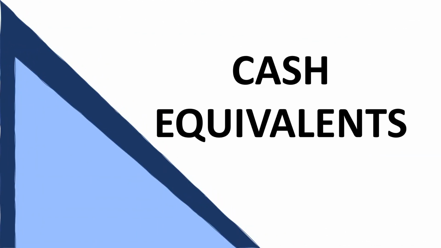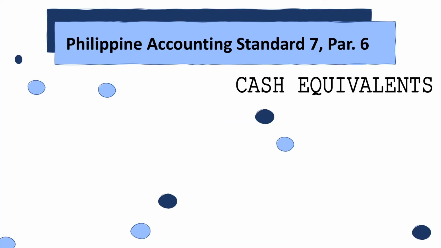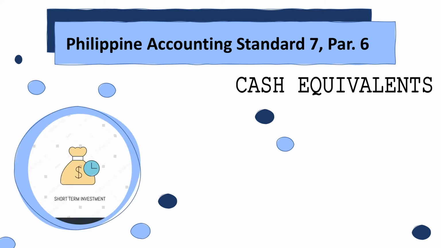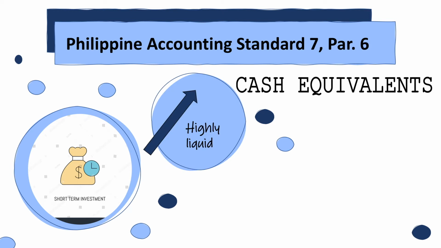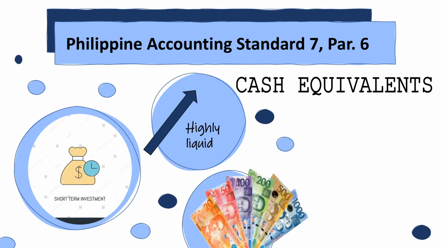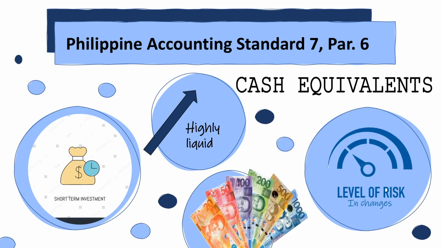Let us move on to cash equivalents. Philippine Accounting Standard 7, paragraph 6 defines cash equivalents as short-term, highly liquid investments that are readily convertible into cash and so near the maturity that they present insignificant risk of changes in value because of changes in interest rates.